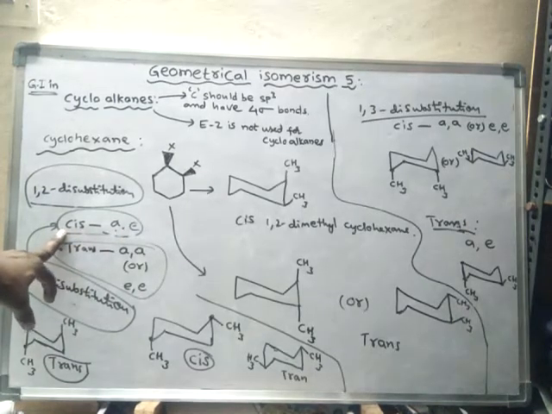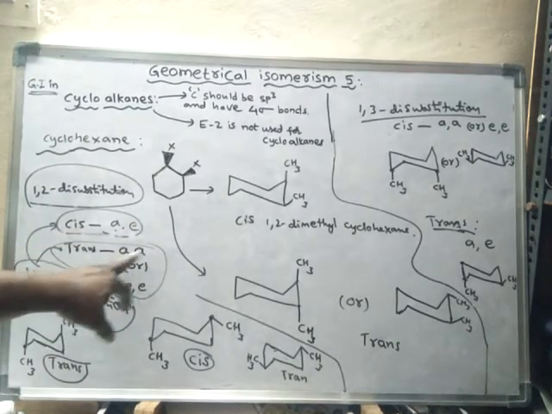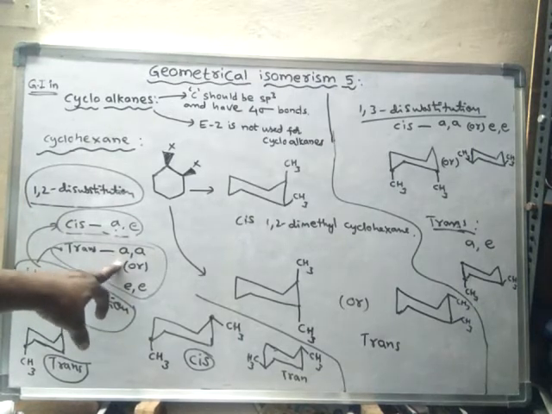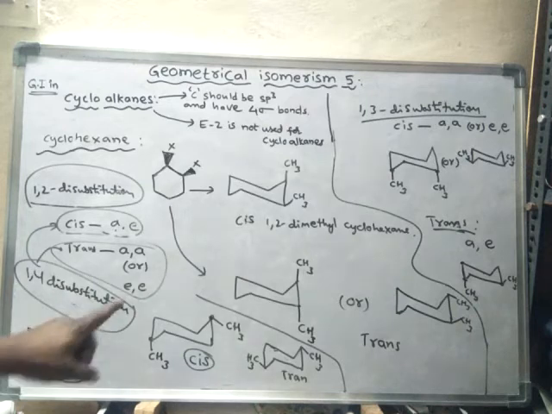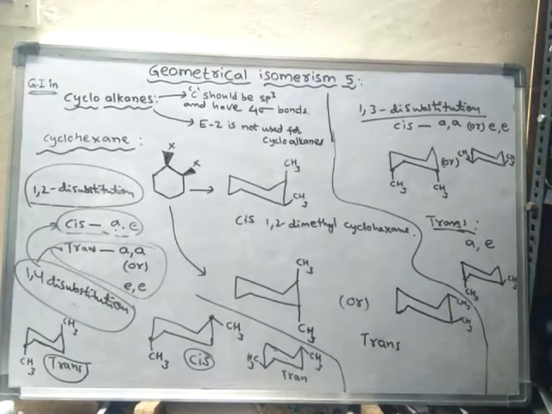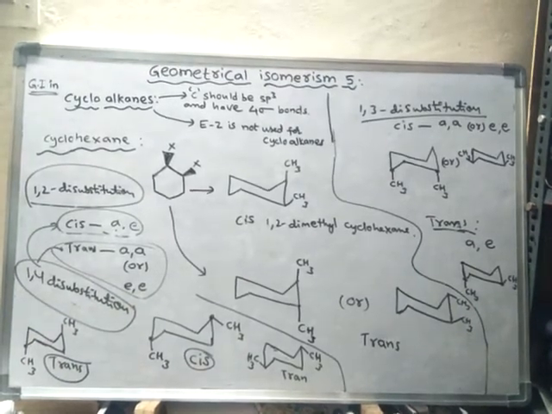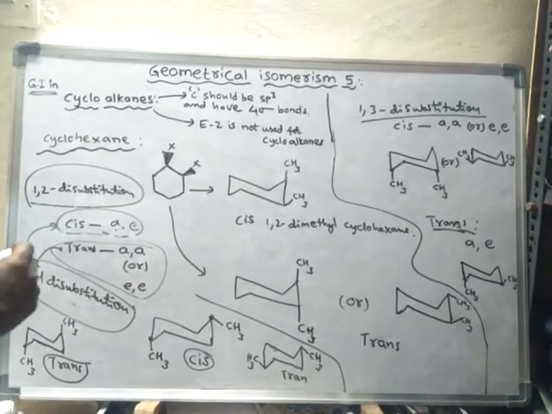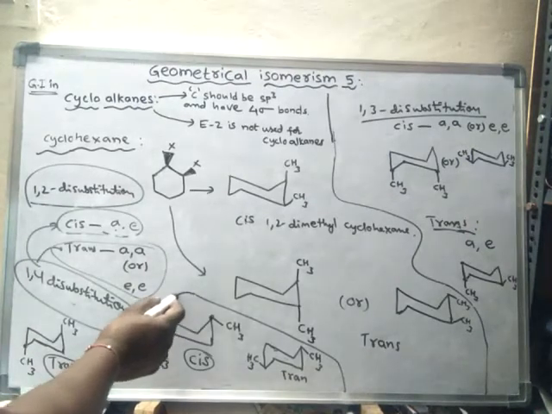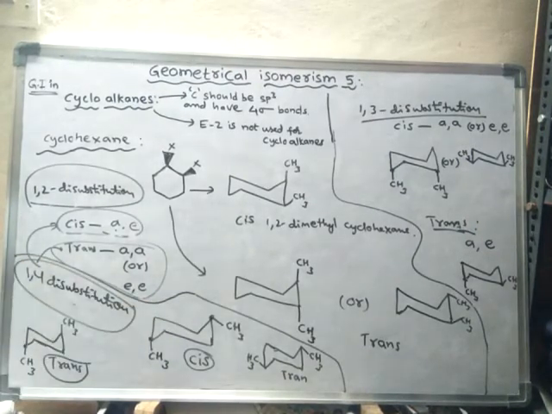Or if both the substituents on first and fourth are axial, then it is said to be trans. Or else if both the substituents on carbons 1 and 4 are equatorial, then also it is said to be trans. Okay, so like this, the cyclohexane can be discussed.